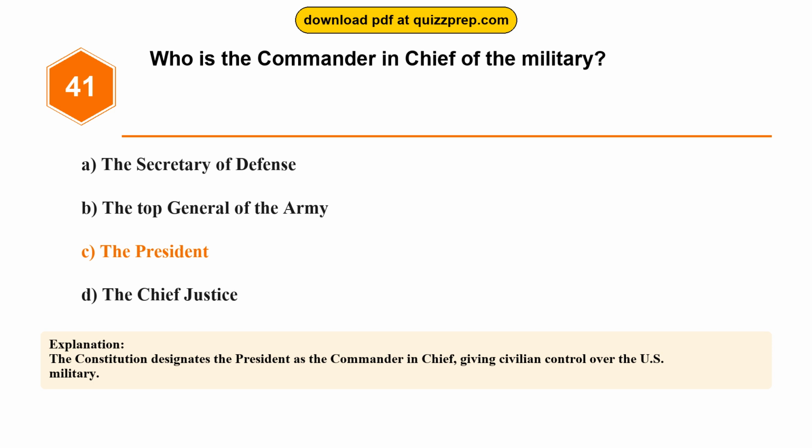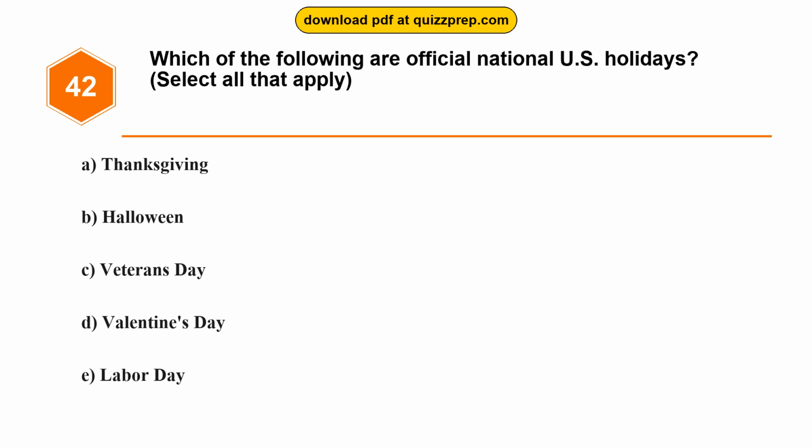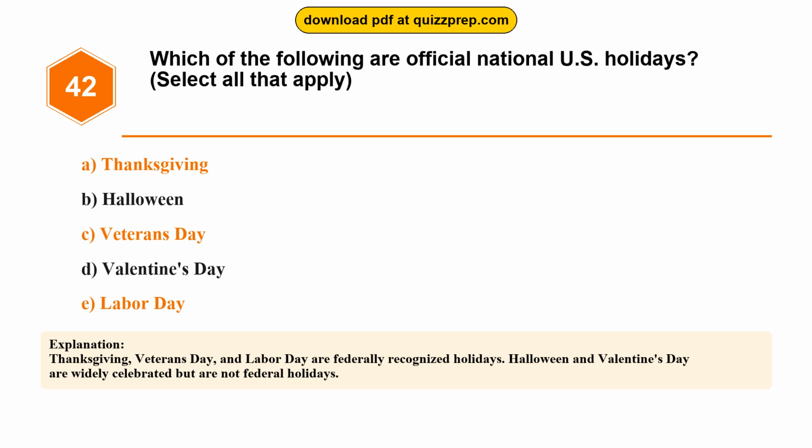Question 42. Which of the following are official national U.S. holidays? Option A, Thanksgiving. Option B, Halloween. Option C, Veterans Day. Option D, Valentine's Day. Option E, Labor Day. The correct answers are options A, C, and E: Thanksgiving, Veterans Day, and Labor Day are federally recognized holidays. Halloween and Valentine's Day are widely celebrated but are not federal holidays.